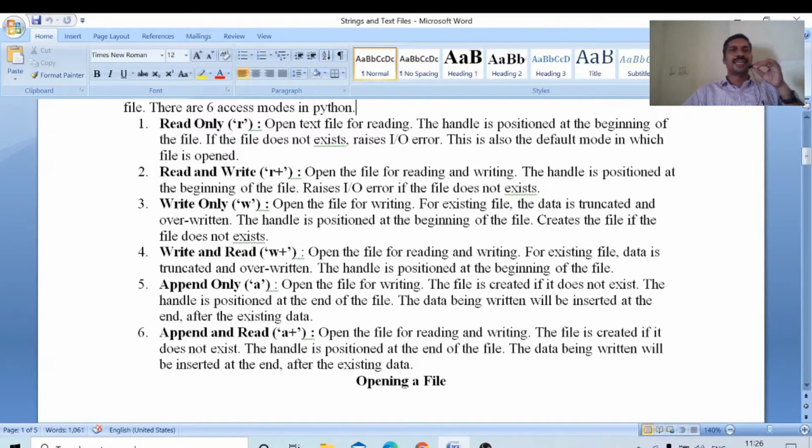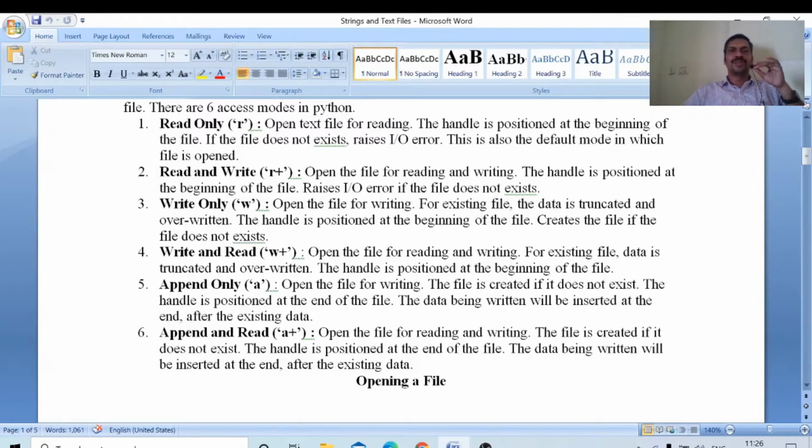Next, the second mode, read and write mode. The code word is r plus. Open the file for reading and writing. In this mode, the file handle is positioned at the beginning of the file. Suppose we want to open a file in read plus mode. If that file does not exist, then it will raise IO error, input output error.